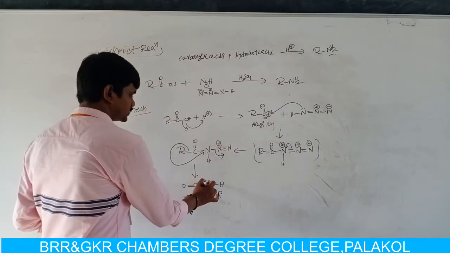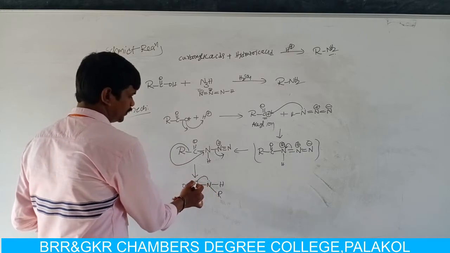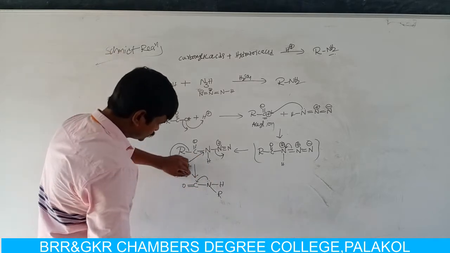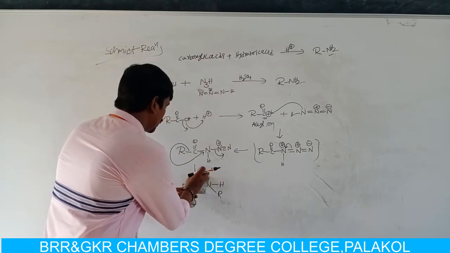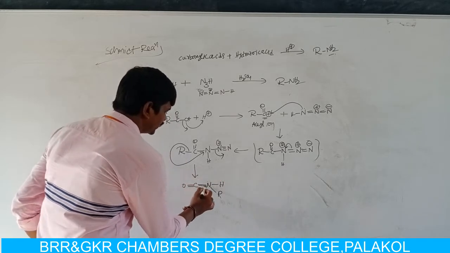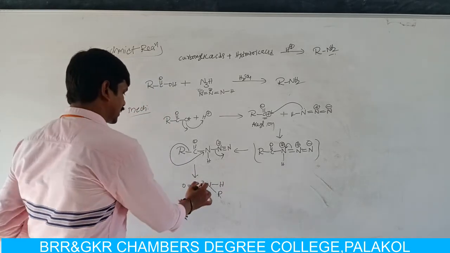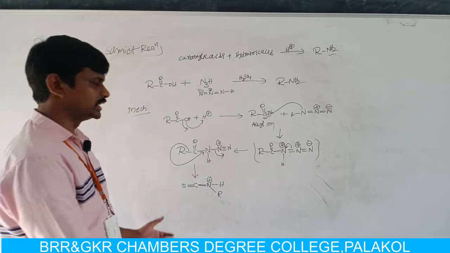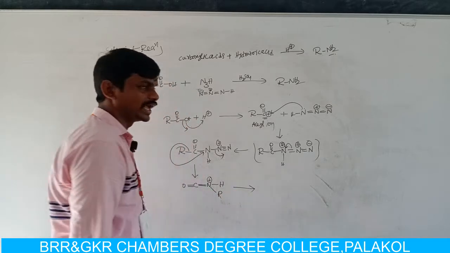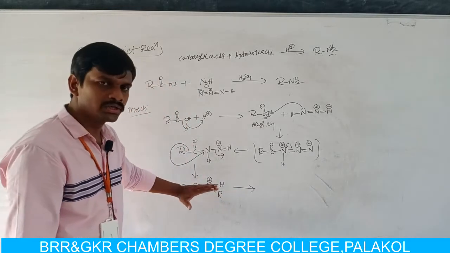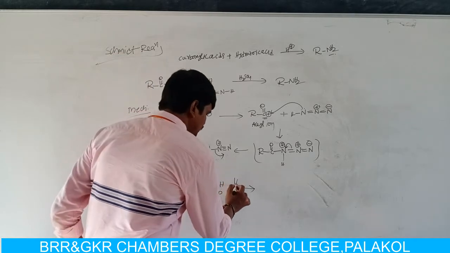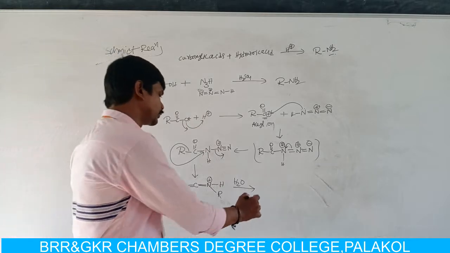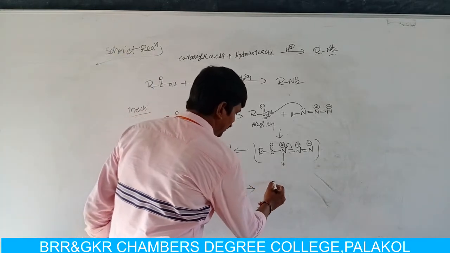Here this nitrogen donates its lone pair to this carbon, because here it gets one positive charge, so that it forms a double bond between nitrogen and carbon atom. Now the nitrogen having a positive charge is again an isocyanate. Now again this isocyanate undergoes a hydrolysis reaction to produce a primary amine.